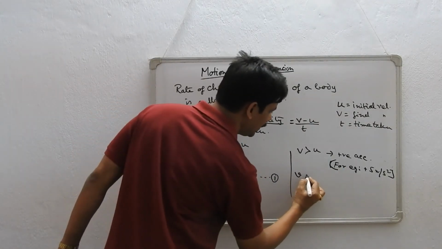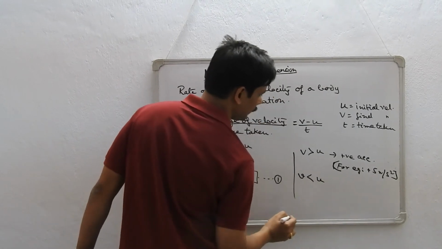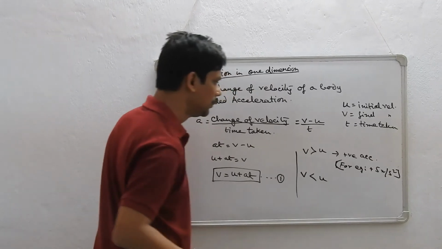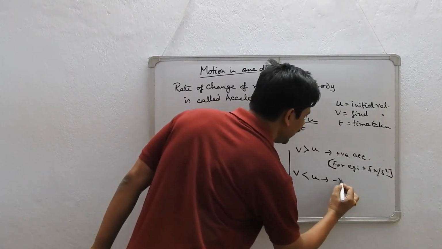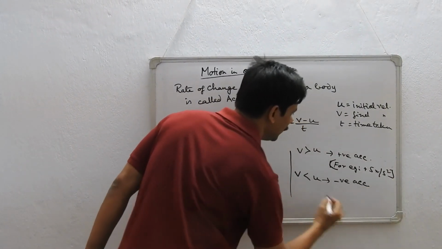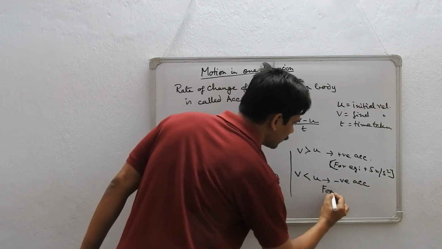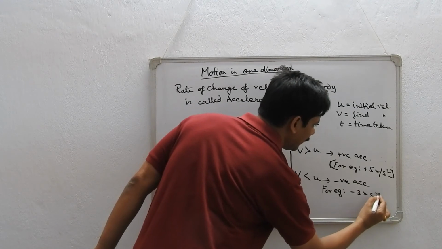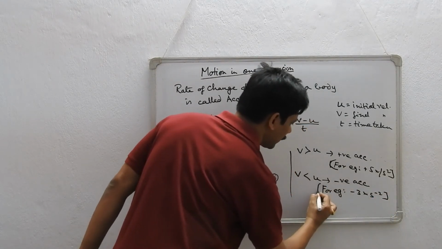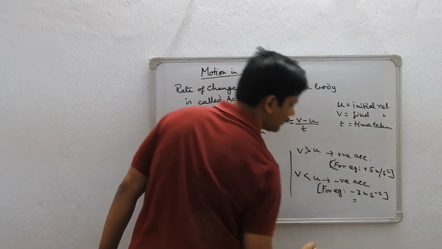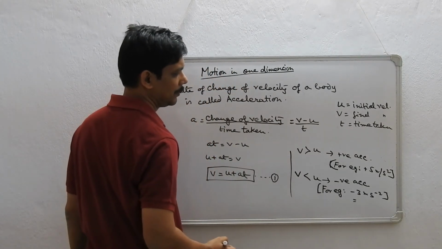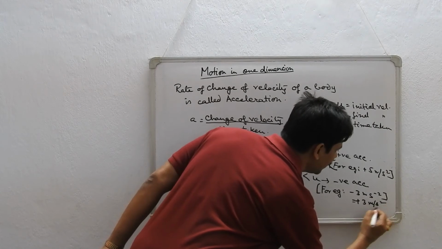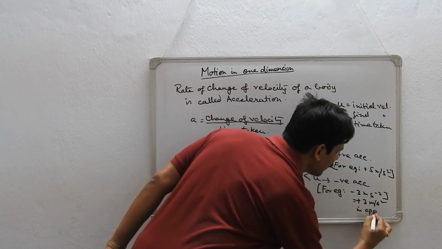If v is less than u, then we call it negative acceleration, for example minus 3 meter per second square, which is the same as plus 3 meter per second square in the opposite direction.